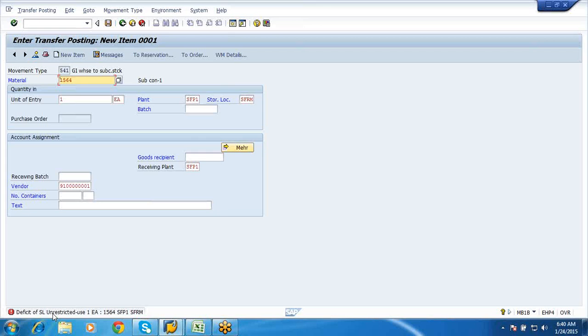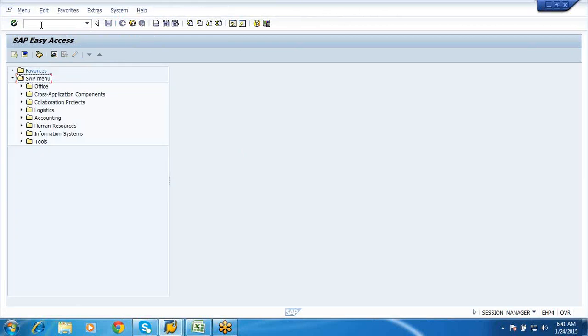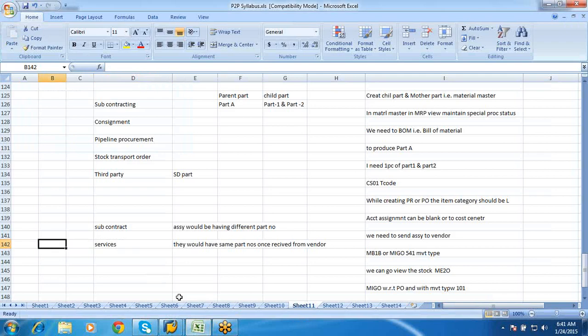Okay, so at that time what we need to do is upload the stock of the child assemblies. That would be done in two ways. One is by your production order, and the other one is by your 561 movement type. This is initial stock upload.